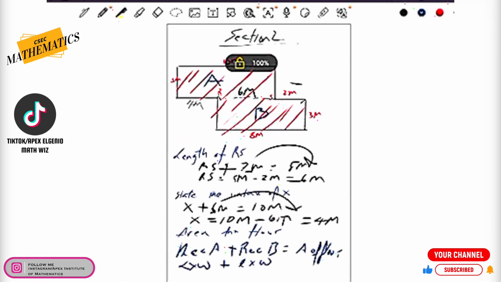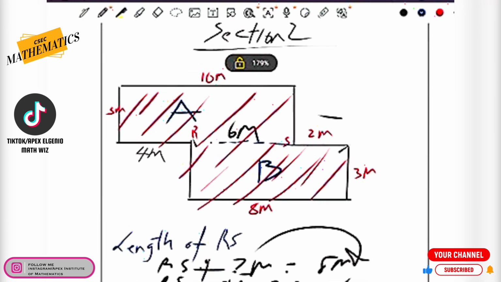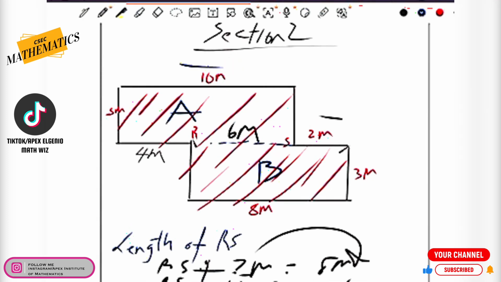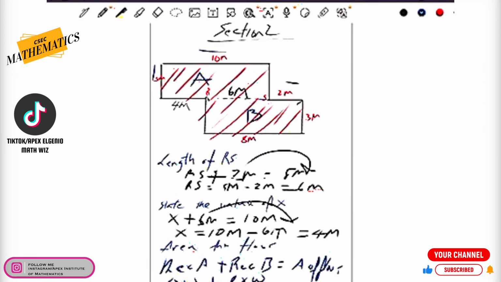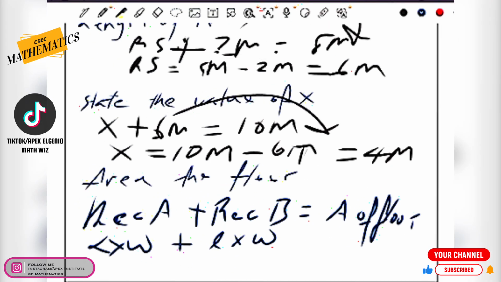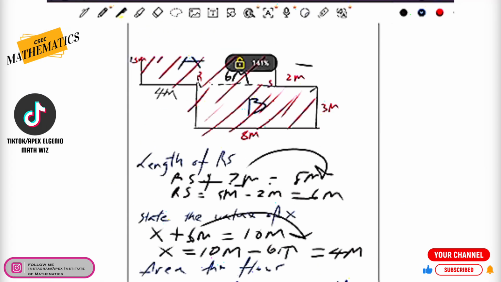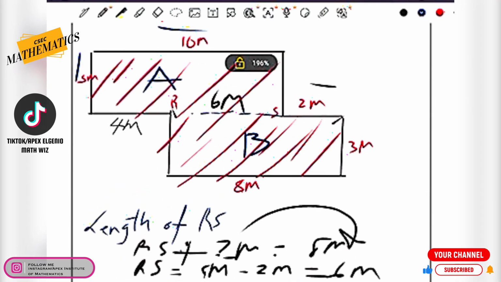So let's look at rectangle A then. The length can clearly be seen as 10 and the width can easily be seen as 5. So we can therefore go to our calculation page here and we can say, okay, rectangle A is going to be 10 multiplied by 5, and that's going to give us 50 here. So that's 50 square meters. All right, and we're going to add that then to, let's go back to rectangle B.